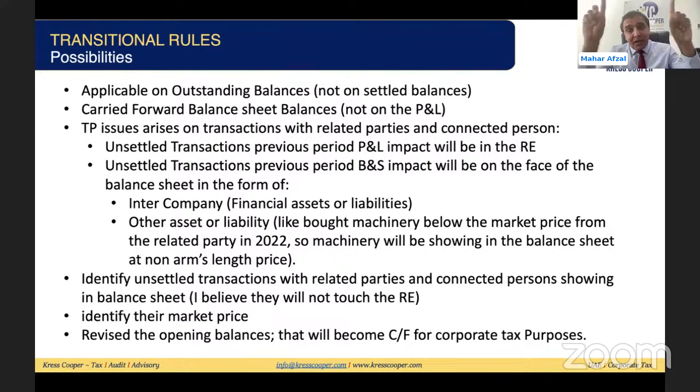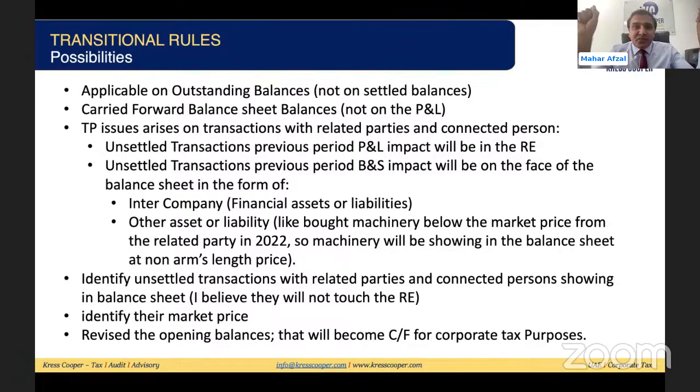So we can say that there is a possibility that a third party transaction is also not reflecting the market value, the fair value. We need to convert that amount into the fair value as well by considering the arm's length price. So whatever the mechanism we have discussed, more or less this is the same. Unsettled transaction, previous period profit and loss impact will be in the retained earnings. Yes, this is correct. Unsettled transaction, previous period balance and impact will be on the face of the balance sheet. Yes, this is correct as well.